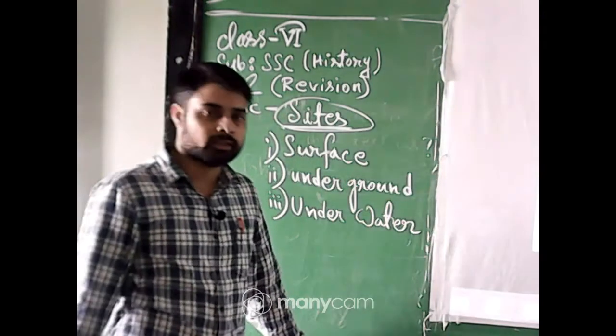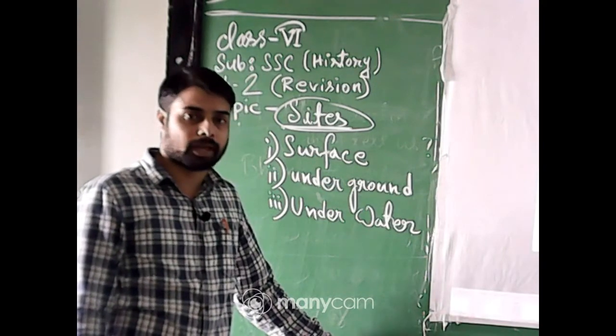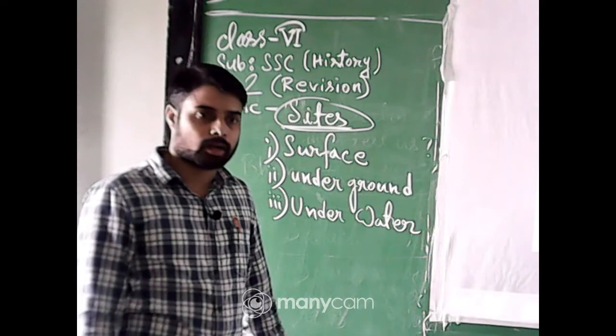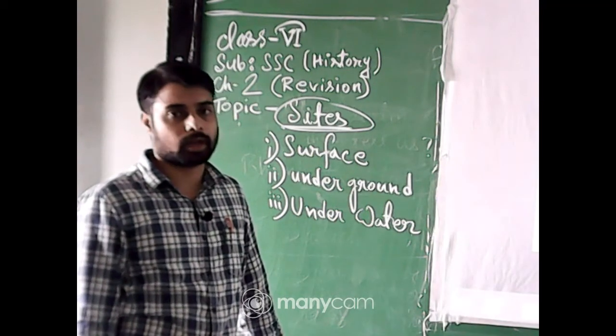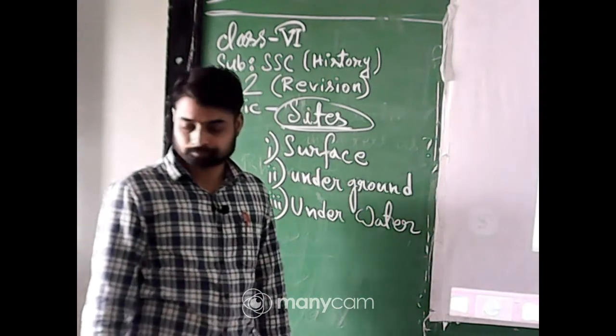And in the previous class I have already mentioned the different Paleolithic, Mesolithic and Neolithic sites discovered, from where the archaeologists and historians discovered the artifacts, tools and bones of those people.